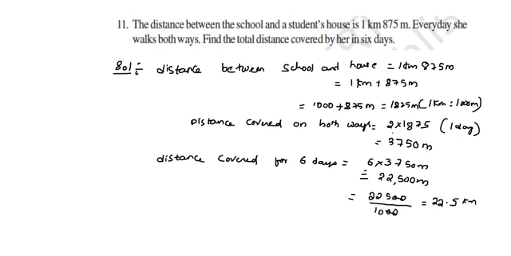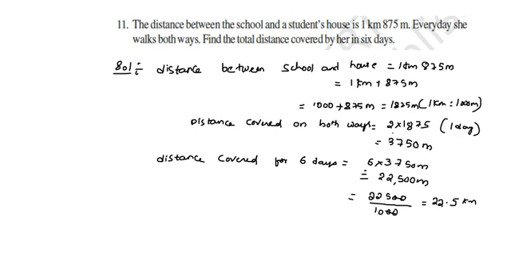3750 meters. So what about the 6 days? You just have to multiply 6 into 3750 meters. Then you may get 22,500. After dividing by 1000, why am I taking 1000? Because we are converting meters into kilometers. That's why we are getting 22.5 kilometers. So I hope you understand this.